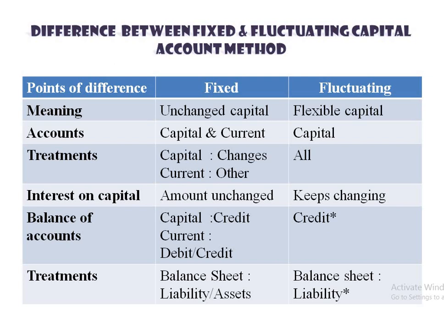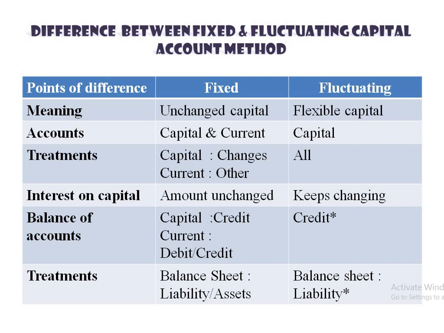Where the opening balance and the closing balance of the partner's capital accounts are reported unchanged is known as the fixed capital account method. That means the balances will not be changed, so it is known as fixed capital account. Fluctuating is where the opening balance and the closing balance of the partner's capital account is reported flexible, that means it will increase or decrease, and is known as the fluctuating or temporary capital account method. So you can easily understand unchanged capital and flexible capital.